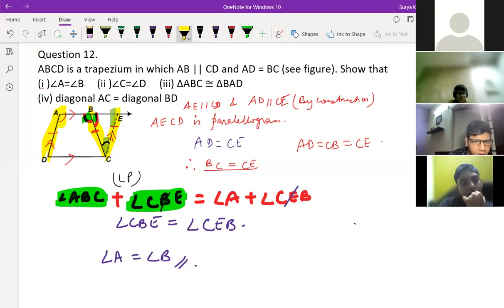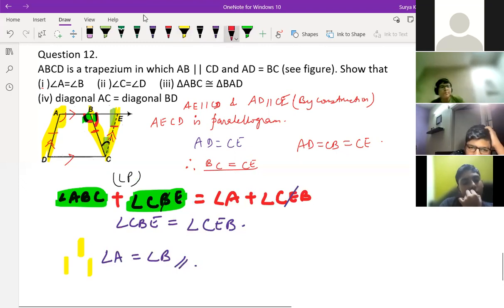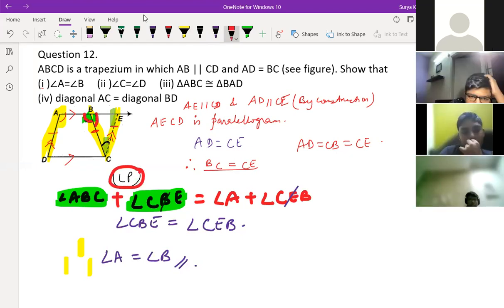For angle C is equal to angle D, I did angle A plus angle D is 180. Angle B plus angle C is 180. So angle A and angle B will get cancelled. So angle D is equal to angle C, why angle A is equal to angle B. Anyone having doubt in this? See what I've written here. Linear pair. With this both angles should be equal to 180 degrees, right?